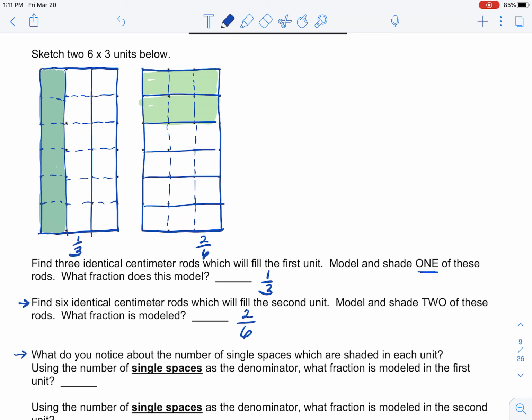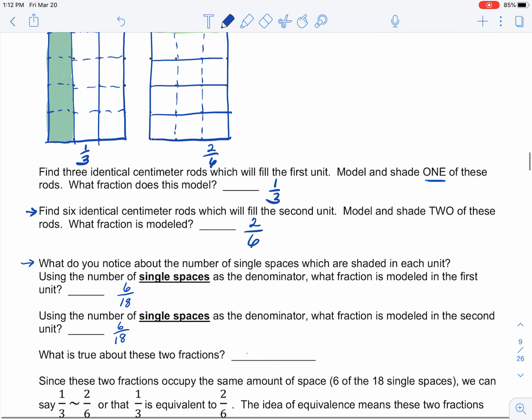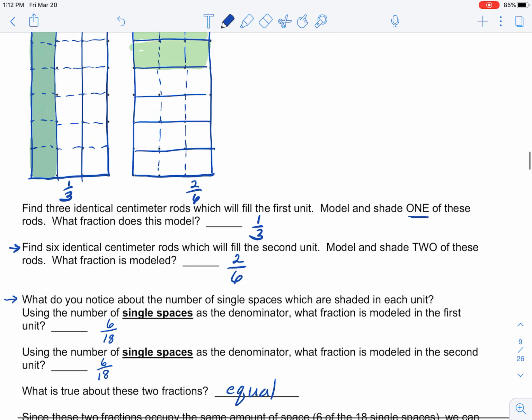And when we do that, I can see that in the first unit, I have modeled 6 out of 18 of those single spaces. And in the second unit, I've also modeled 6 out of 18 of those single spaces. Those fractions, you can see, are equal. 6/18 equals 6/18.